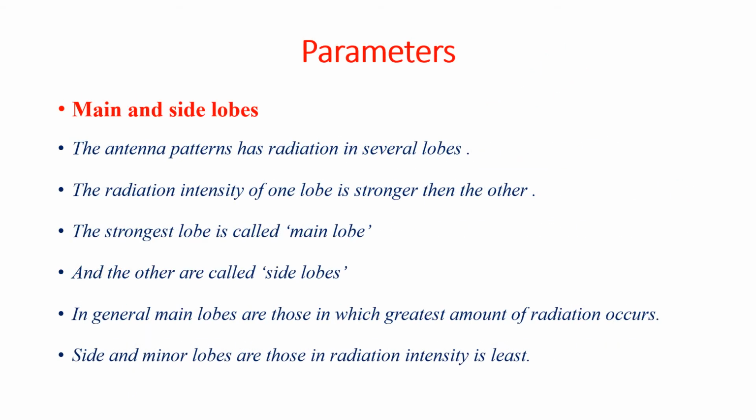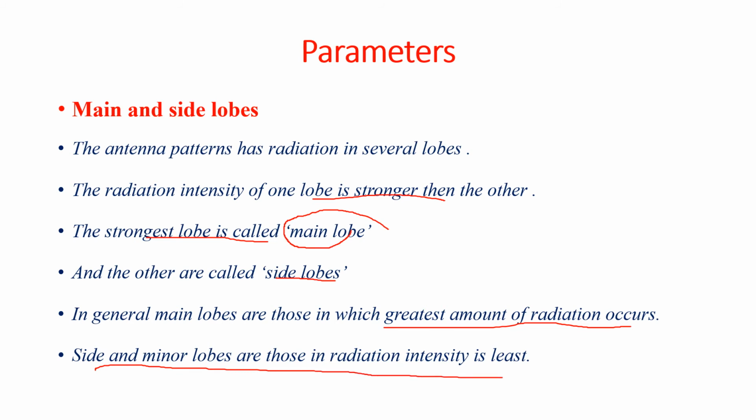Another parameter is the main and side lobes. The antenna has radiation in several lobes, and the radiation intensity of one lobe is stronger than the others. The strongest lobe is called the main lobe. So what is the main lobe? If the radiation intensity of one lobe is stronger, then this is the main lobe, and besides this, all the other lobes are called the side lobes. In general, main lobes are those in which the greatest amount of radiation occurs. That means intensity is very high. And side or minor lobes are those in which radiation intensity is minimum or the least.